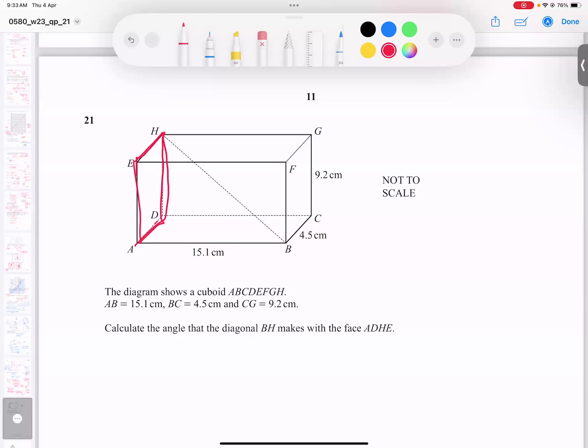So the angle between the diagonal and the face ADHE. Whenever this situation comes, we will make a line on the face. Now we have one option, either make a line on the face like this, but no benefit. But if you make a line this way, it is beneficial. I will show you why.